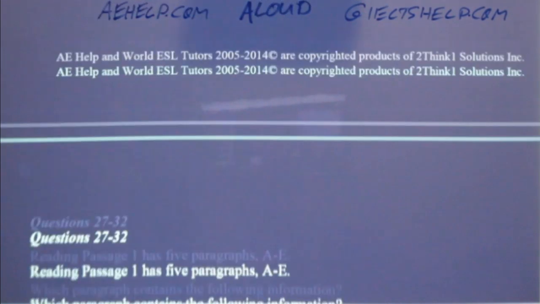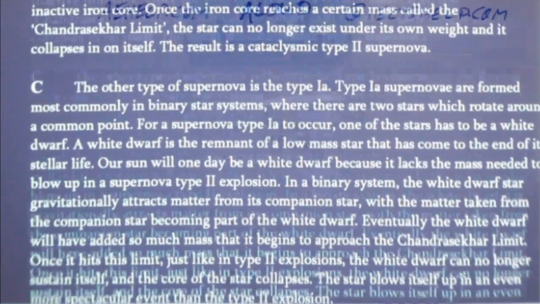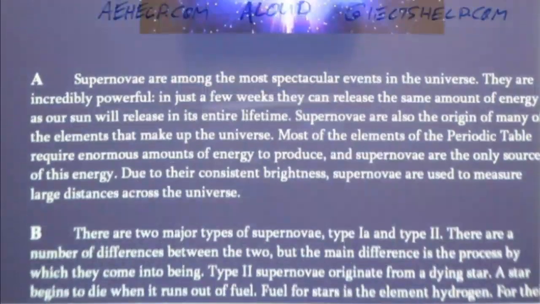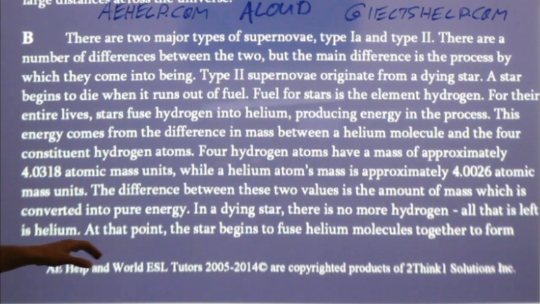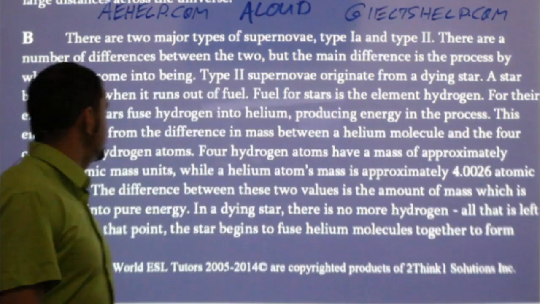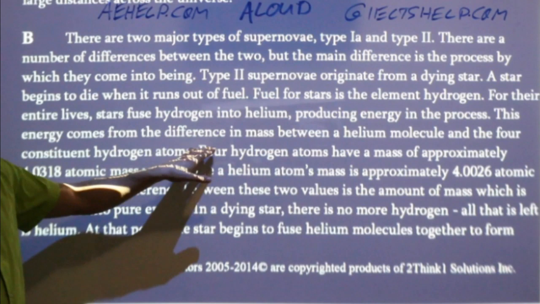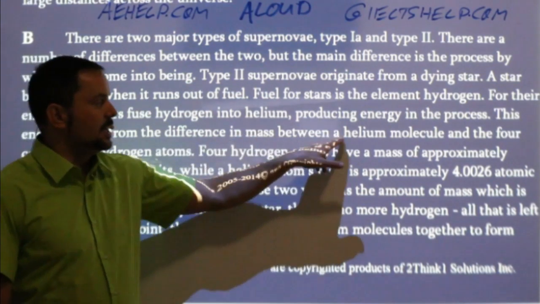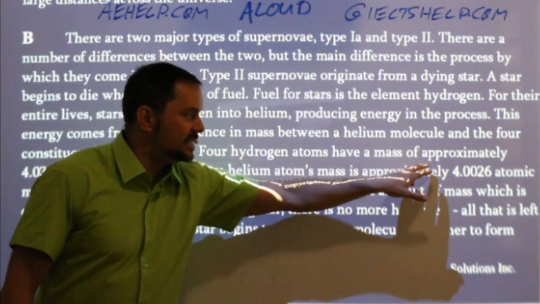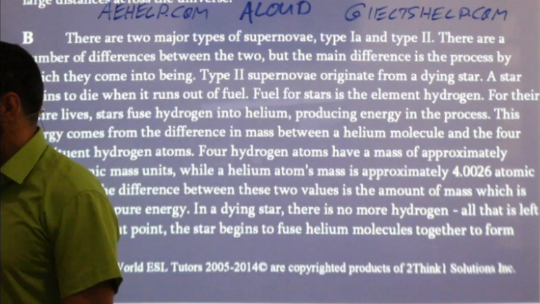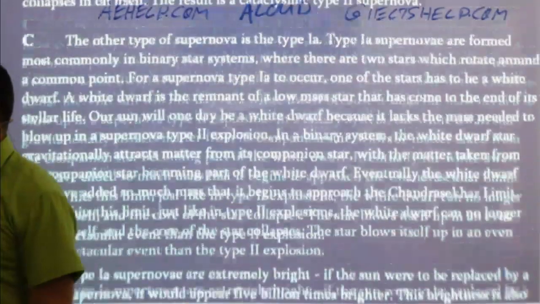Remember, it's going to be somewhere near the beginning. We already talked about that. And here, this energy comes from the difference in mass between a helium molecule and the four hydrogen atoms have a mass of approximately. So that is the right answer. B.